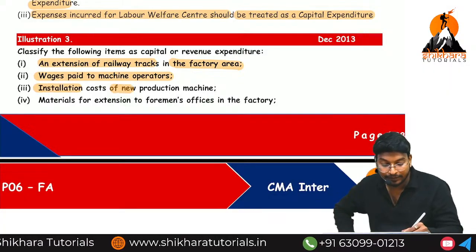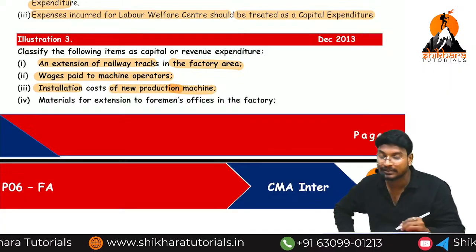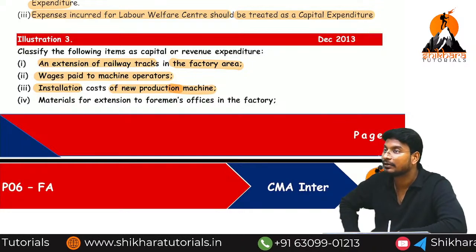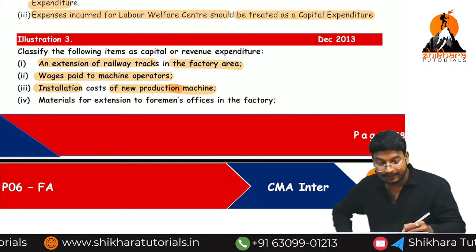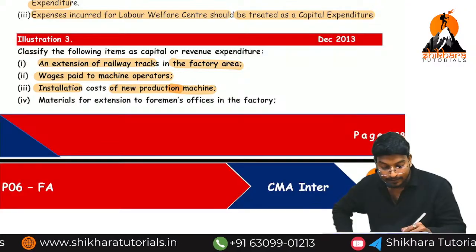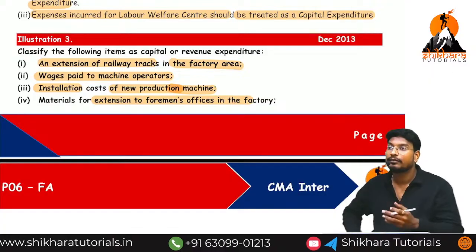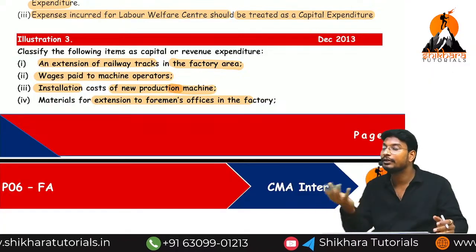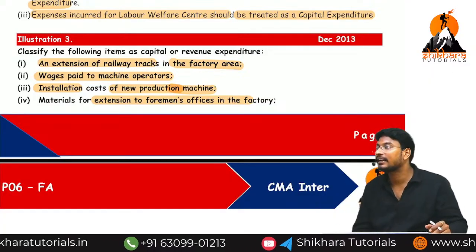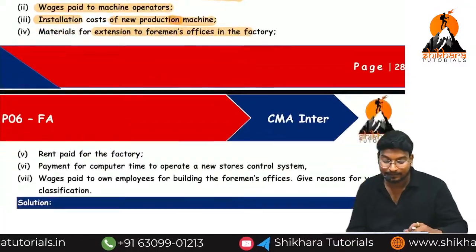Installation cost of a new production machine. Installation is called capital expenses. Material for extension of a foreman's office in a factory. Okay, now one office we need to extend. For that we have purchased material, raw material, bricks, sand, etc. This is called capital expenditure.